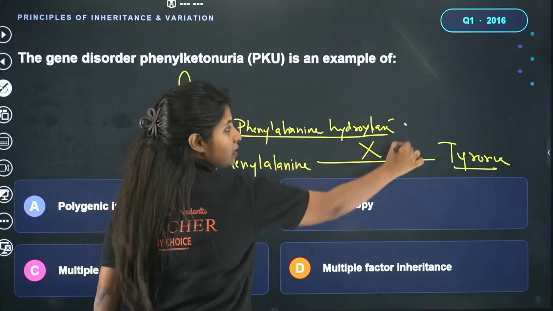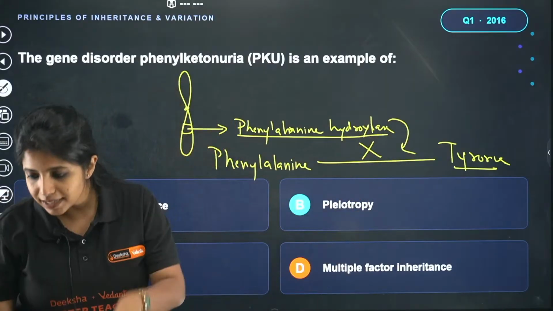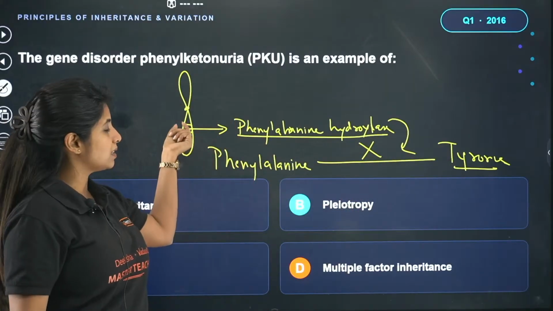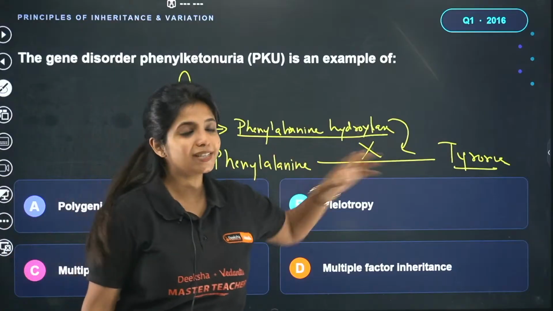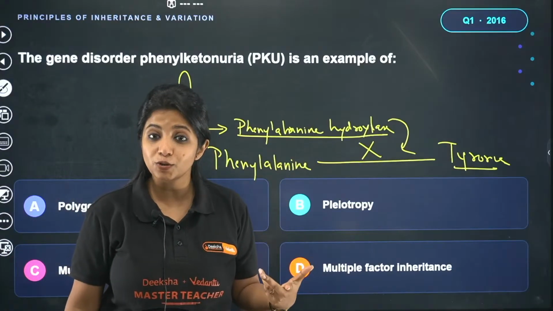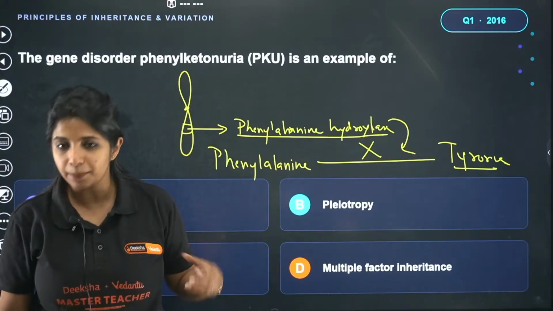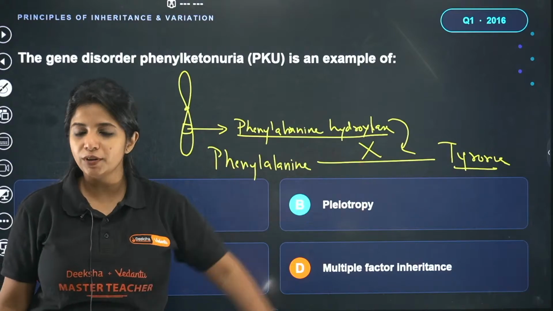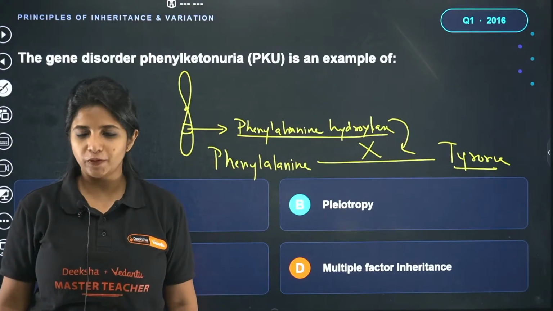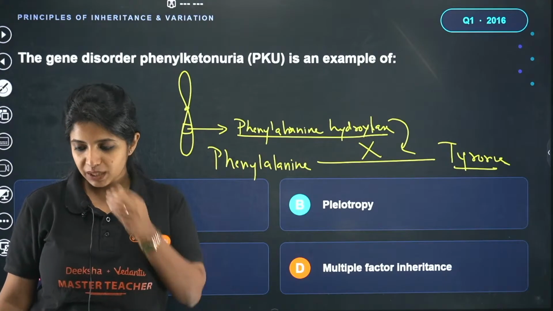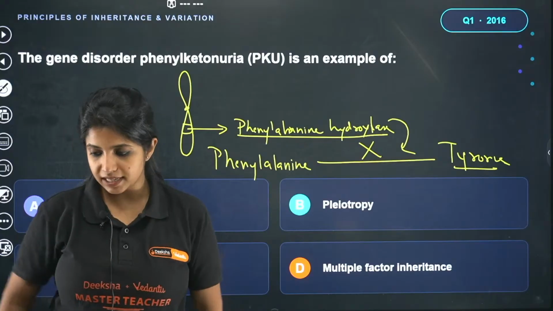So usually you need this enzyme for the conversion. In this case, since this enzyme is not there, this particular gene has been affected, you do not see this transformation, which is why what is going to happen? Anyone can tell me what is going to happen? If phenylalanine is not going to get converted, what will happen over here? What will happen in this particular case?